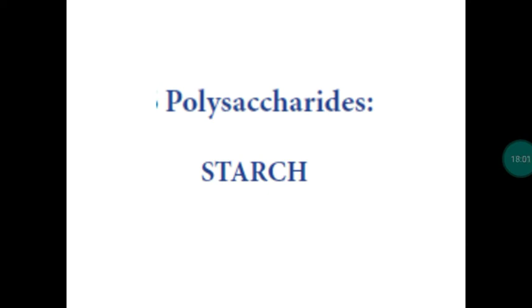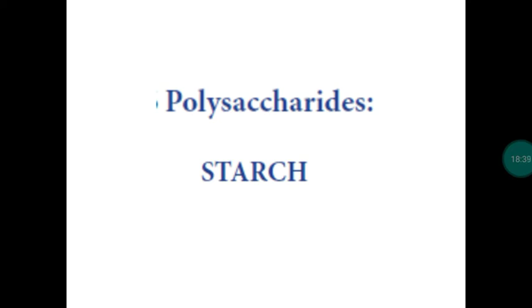Homopolysaccharide means the same type of monosaccharide is present. For example, in starch, cellulose, and glycogen, the same monosaccharide, glucose, is present, and glucose units are joined together by glycosidic linkages. Heteropolysaccharide means more than one type of monosaccharide is present, for example heparin or hyaluronic acid. So this is the classification of polysaccharides.